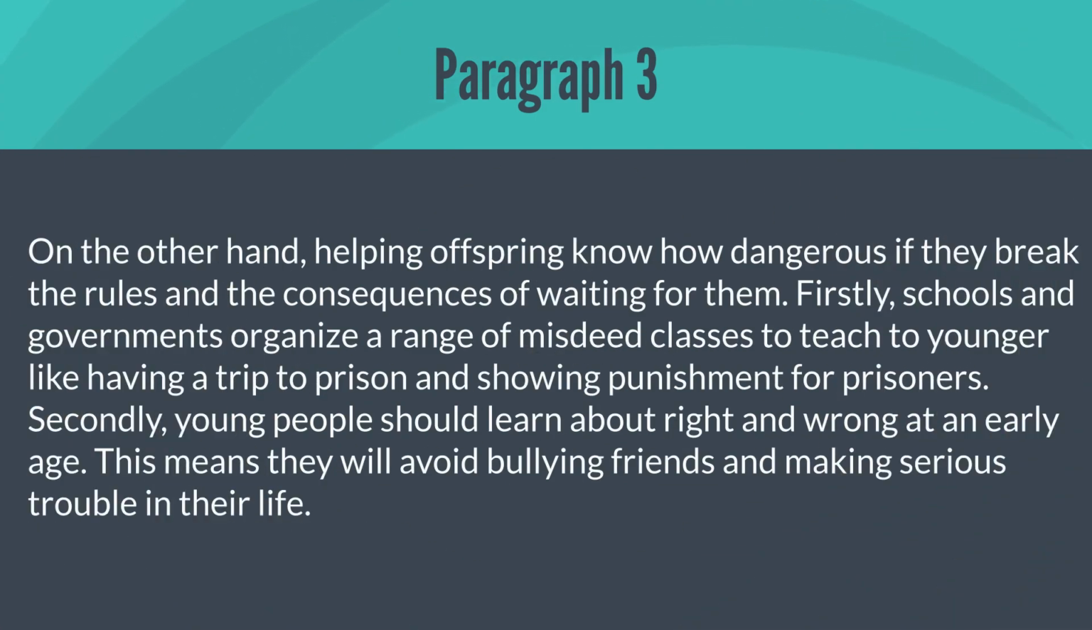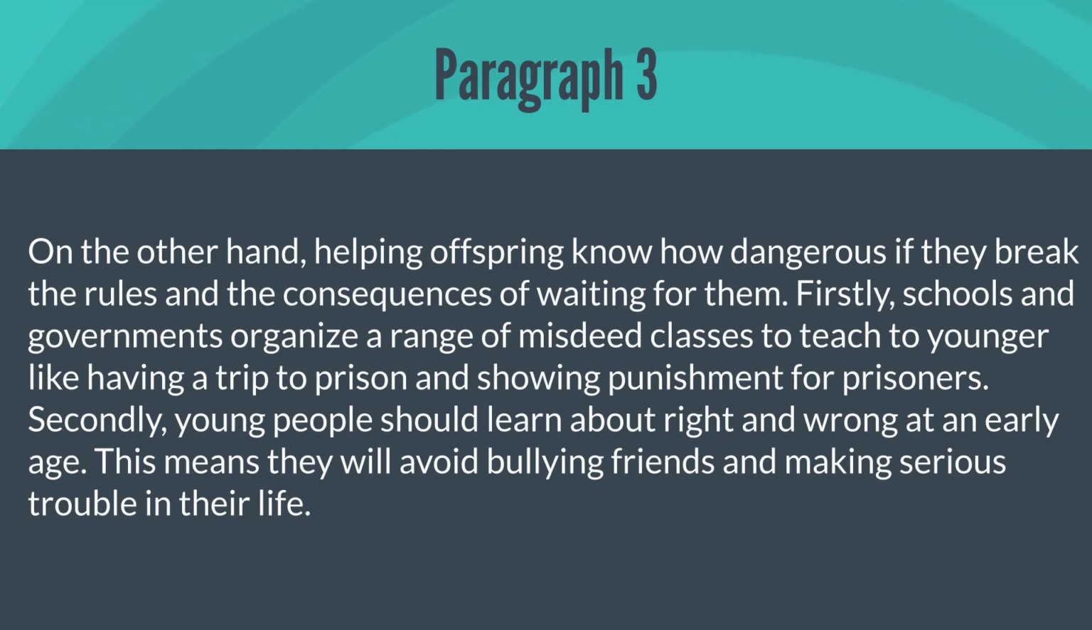Okay, so the next, third paragraph is related to your mentioned factor, that you said is also important for reducing crime. So let's read. On the other hand, you must write "on the other hand" at the start of the third paragraph in a partially agree essay. On the other hand, helping offspring know how dangerous it is if they break the rules and the consequences waiting for them. So this paragraph is going to describe that teaching offspring is also important.